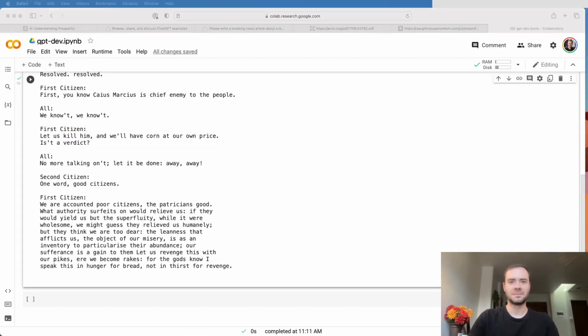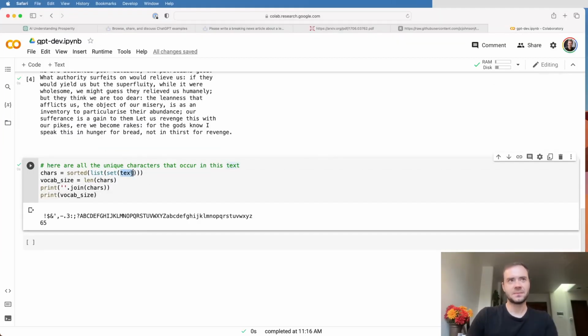So far so good. Next, we're going to take this text. And the text is a sequence of characters in Python. So when I call the set constructor on it, I'm just going to get the set of all the characters that occur in this text. And then I call list on that to create a list of those characters instead of just a set, so that I have an ordering, an arbitrary ordering. And then I sort that. So basically we get just all the characters that occur in the entire dataset, and they're sorted.